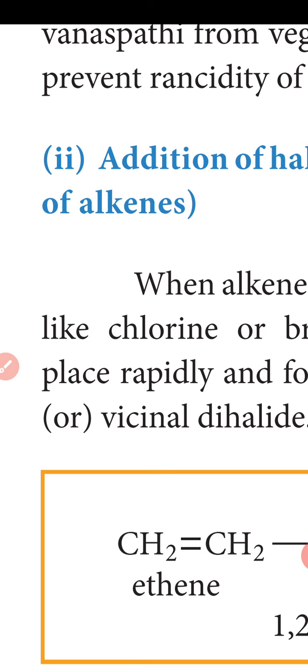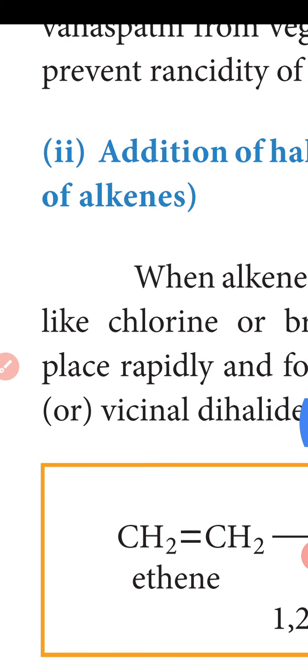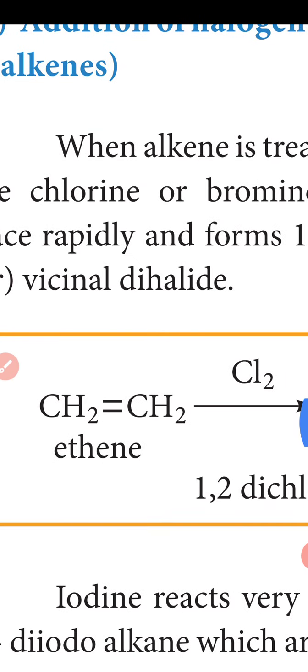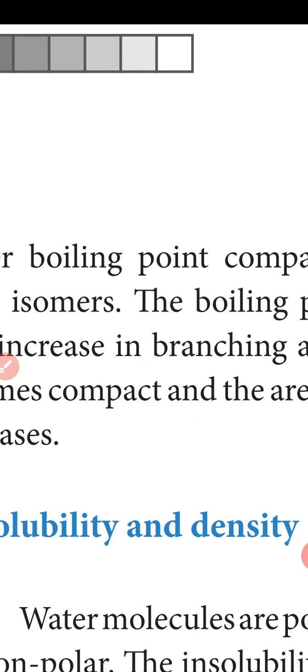The second one, addition of halogens. When alkenes are treated with halogens like chlorine and bromine, addition takes place rapidly and forms 1,2-dihaloalkanes, vicinal dihalides. For example, ethene gives 1,2-dichloroethane.